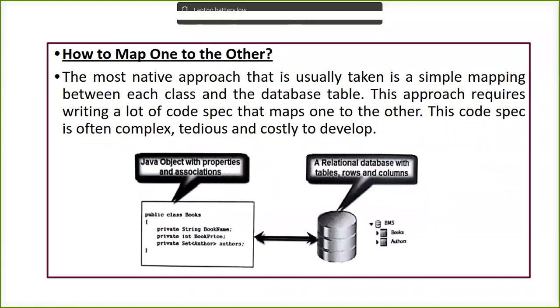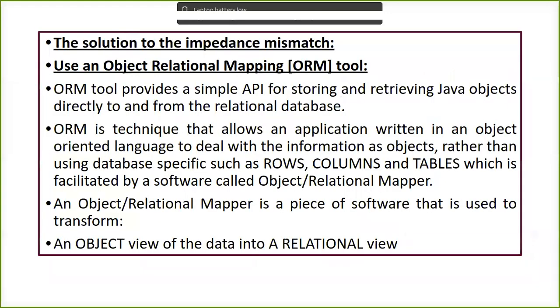This approach has a simple mapping technique between your class and the database table, whereas when you are not using an ORM, you need to write a lot of code. We have an inbuilt API, an ORM tool, an ORM API, an ORM software, whatever you can call it.